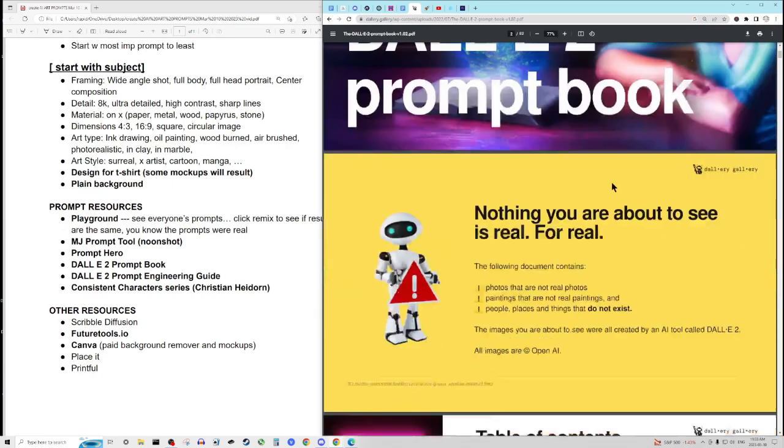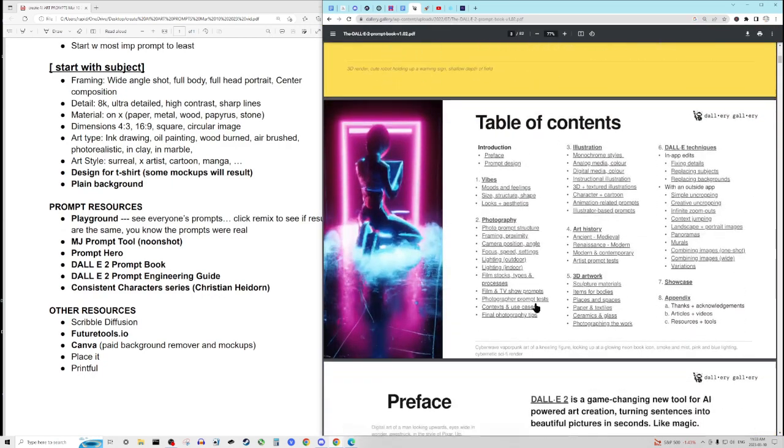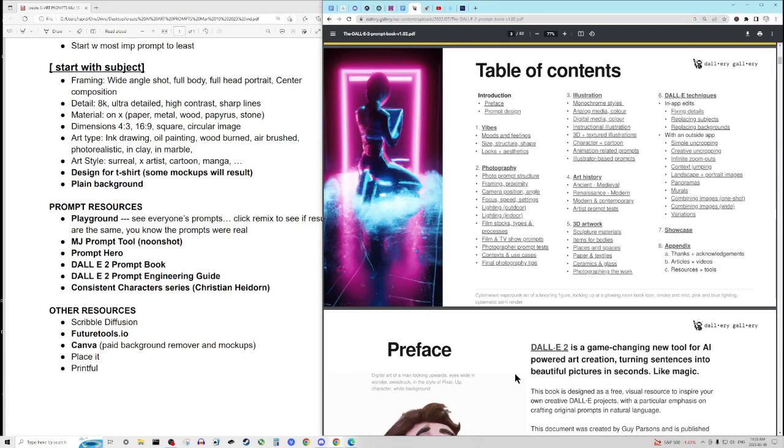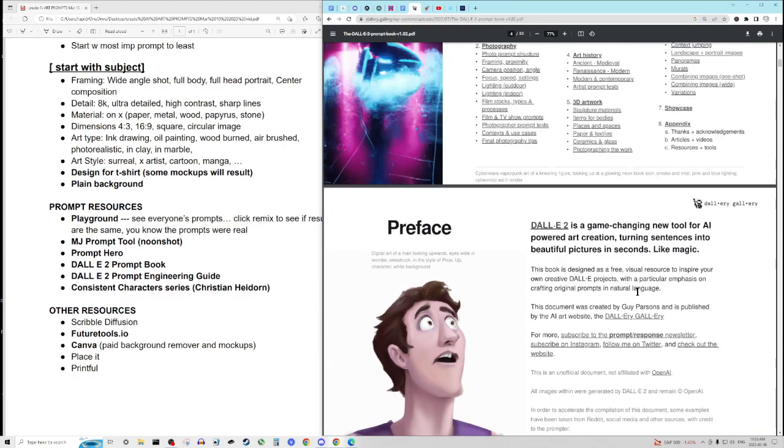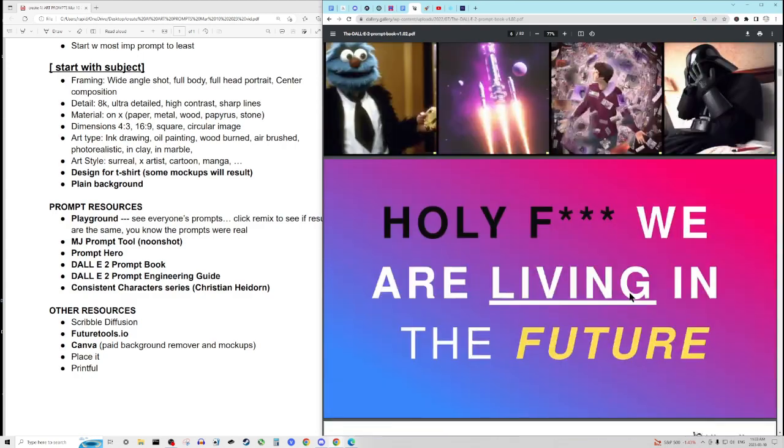There's the download. Okay, so as you can see from the table of contents here, you can feel free to download this yourself, or just pause here and you can look at all the different things that it covers. As you can see, this is more than we could talk about in a short YouTube video. This is one of the resources. There are many other resources, but this is one that's fairly comprehensive for understanding prompts for AI art. Again, this is for Dali too, but you'll find that the way that they talk about prompts will be very useful for programs like Midjourney as well.